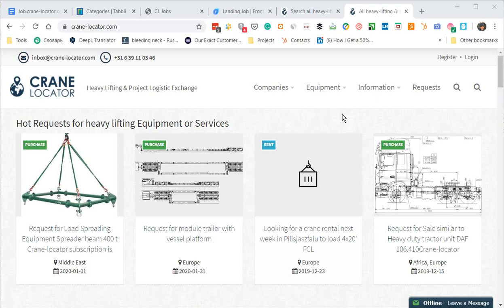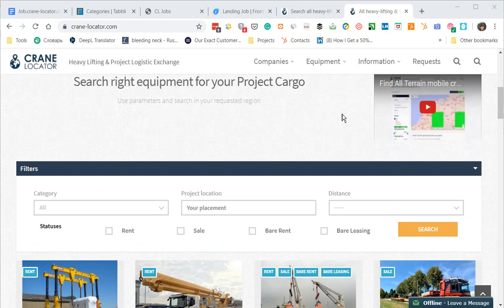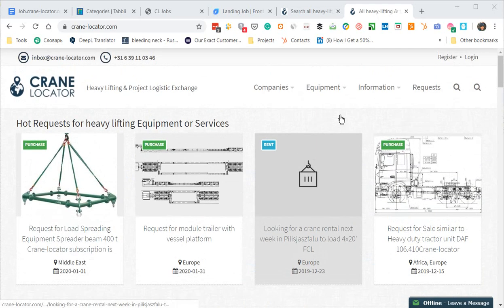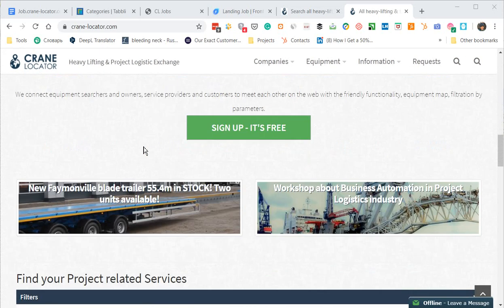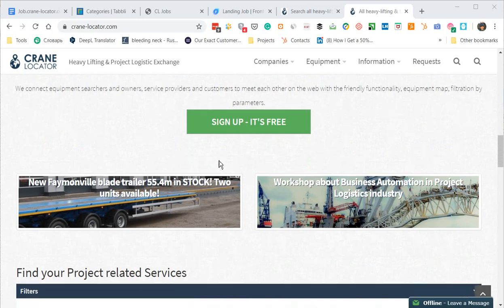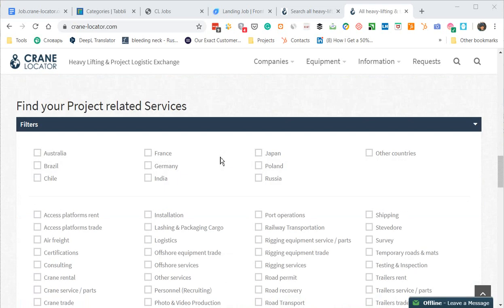I'm a no-code developer, and now we are looking at how to make a side project. The general idea is creating a side project for an existing project logistics marketplace, crane-locator.com. It will be a new separate project, a job board which works for this industry.